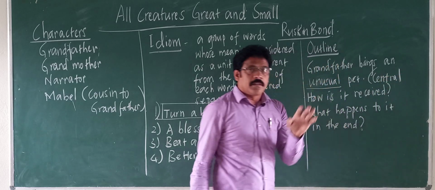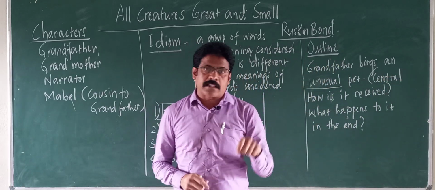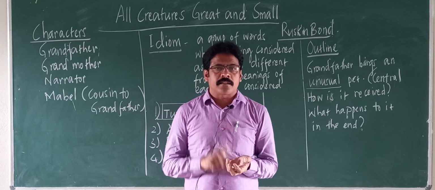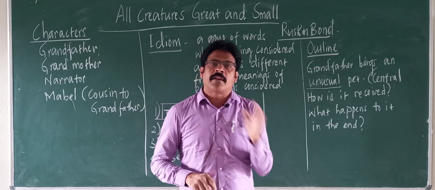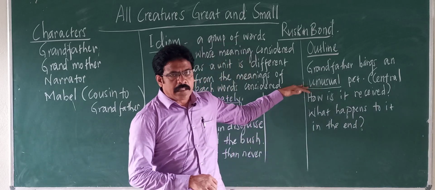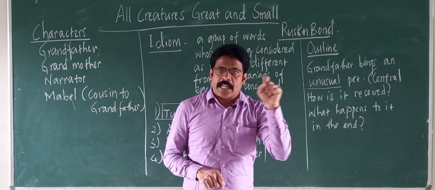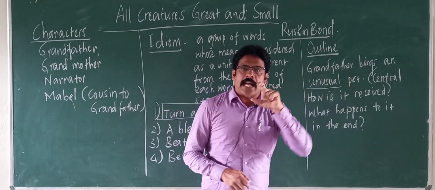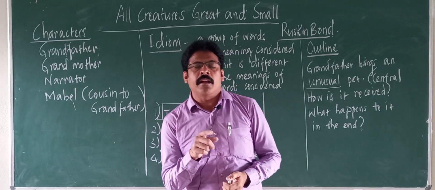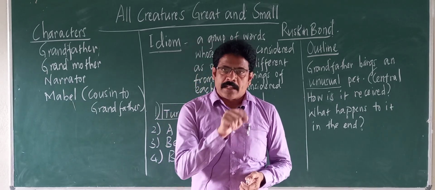I was telling you about one more, the most important character in the story. I told you grandfather is the protagonist or the central character. However, this pet is the most important character in the story. In fact, it becomes the central character. The whole story revolves around this pet.